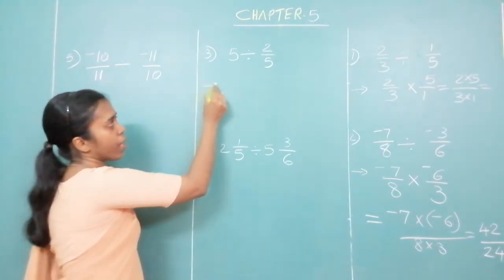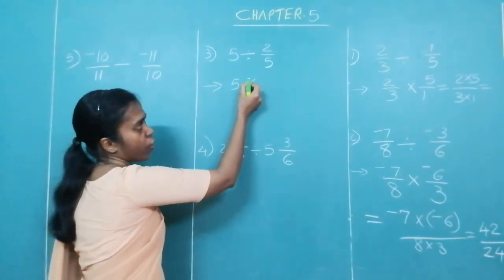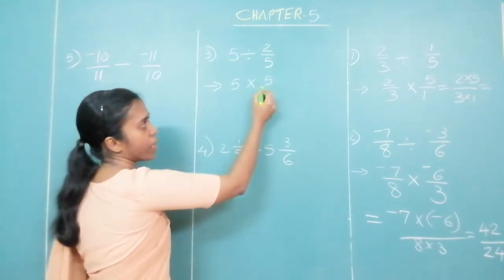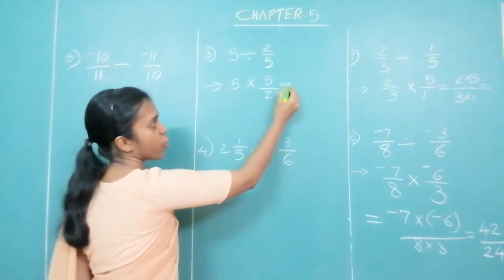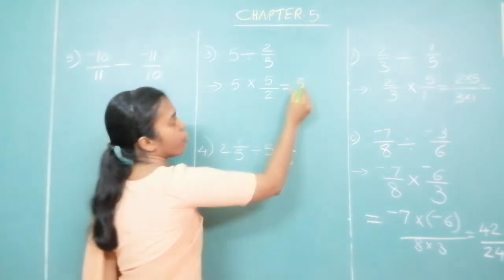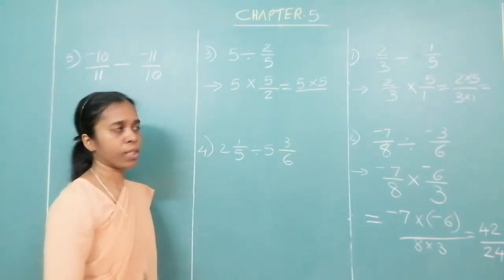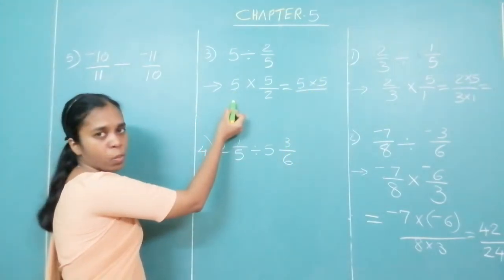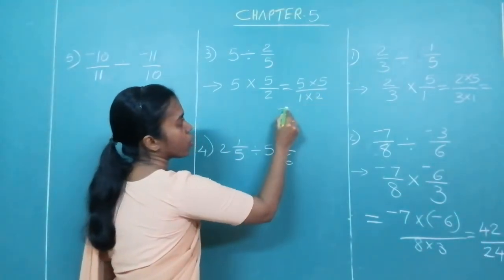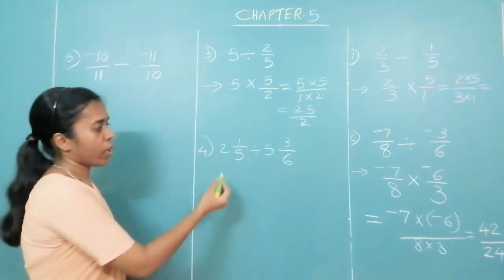Okay. Now look at the next one. Steps are same. Write the first number as it is. Change the division sign into multiplication. Write the reciprocal of the second number, that is 5 upon 2. Multiply the numerators. What is the numerators over here? 5 into 5 upon. Multiply the denominators. Here you can see nothing is in the denominator, means there is always 1. You can write 1 into 2. 5 5s are 25 upon 2.